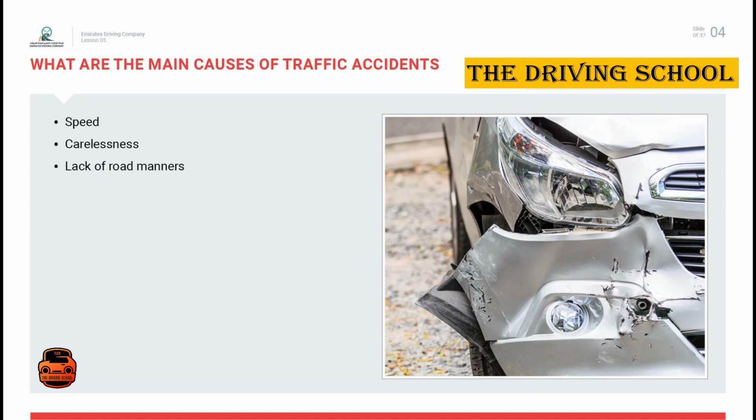Speeding is considered to be the principal cause of more than half of all road accidents in the UAE. The second main cause of road traffic accidents is carelessness. Carelessness means to keep yourself busy with anything else instead of paying attention to the driving. The third main cause of road traffic accidents is lack of adherence to the rules of the road.